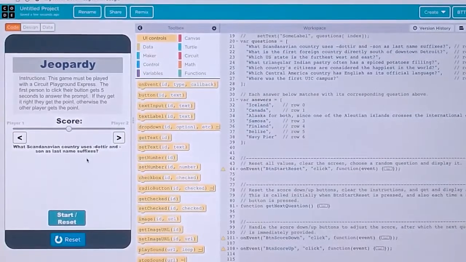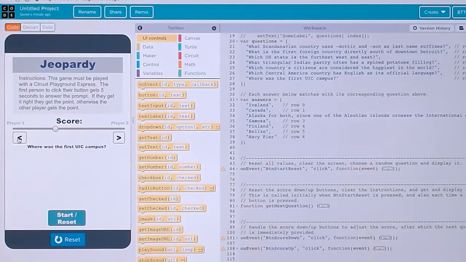Which Scandinavian country uses daughter and son as last name suffixes? Iceland. Oh, you have to click your button. Oh. Iceland. Oh, look at you. Okay.